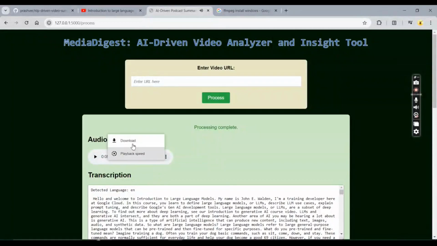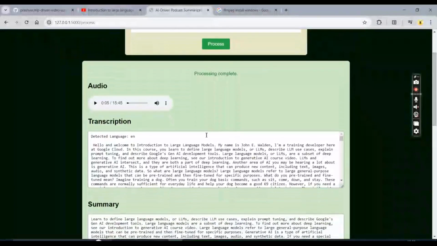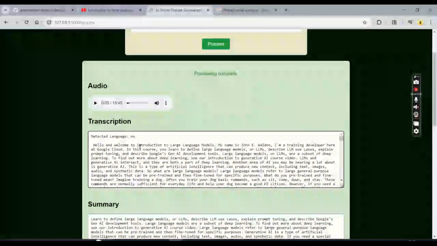Which we can also download and change the playback speed. Next we got a transcription of the same audio. Here it is mentioned as selected language English because the video was in English itself. So in case of any other language like Japanese, Korean or Hindi, it will write the specific keyword for that language, like Korean or Japanese. But the transcription will get converted into English only.